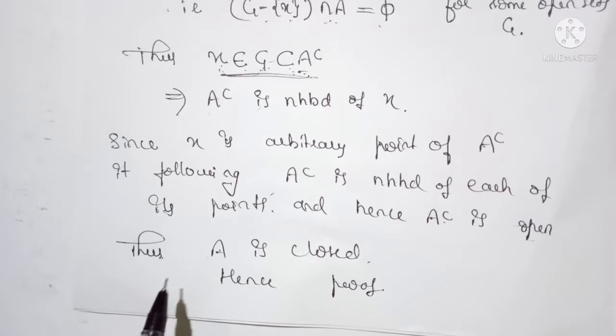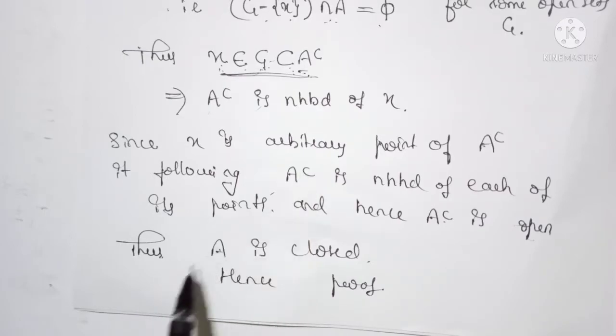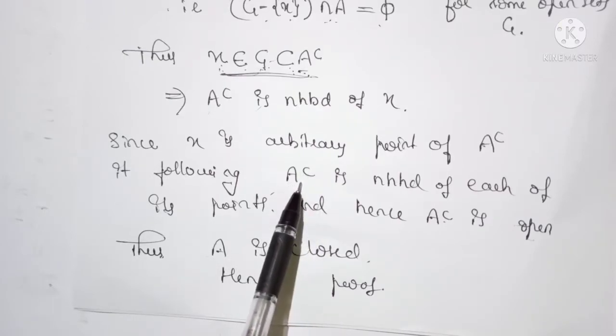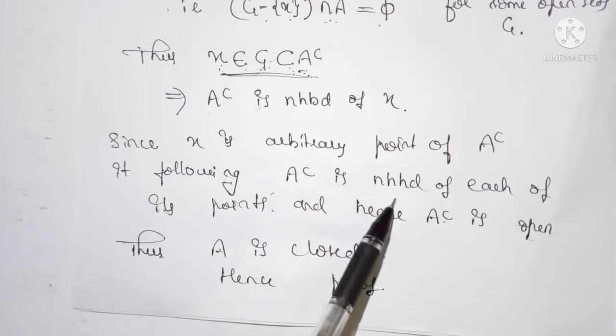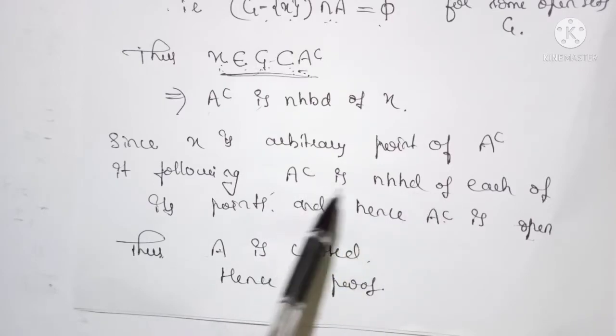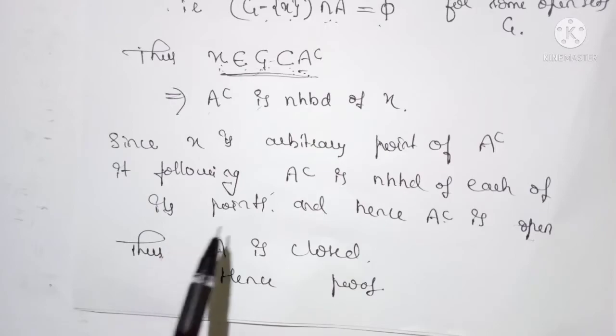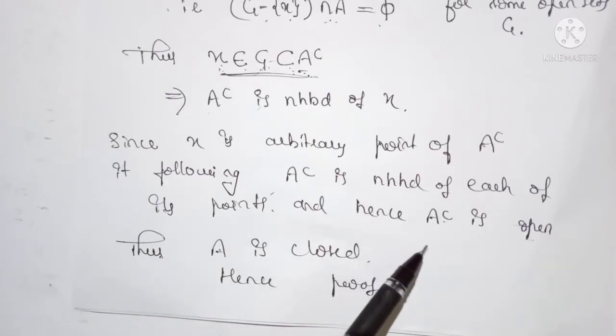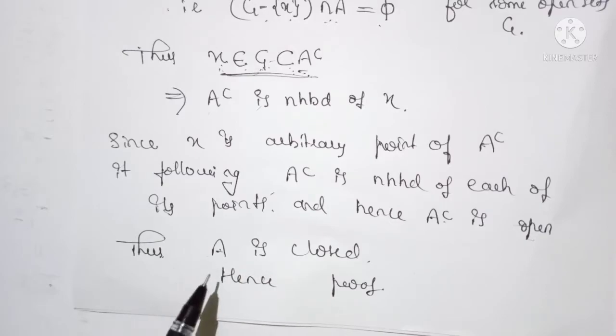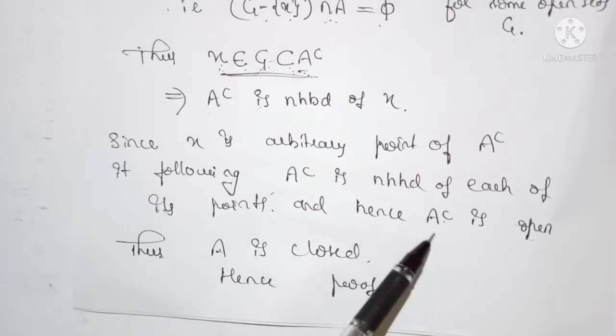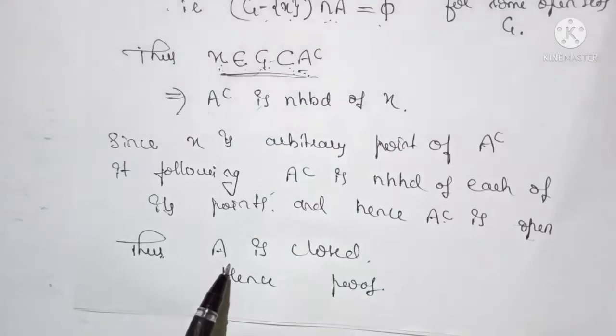Hence A complement is open, which means A is closed. Hence the proof of the theorem.